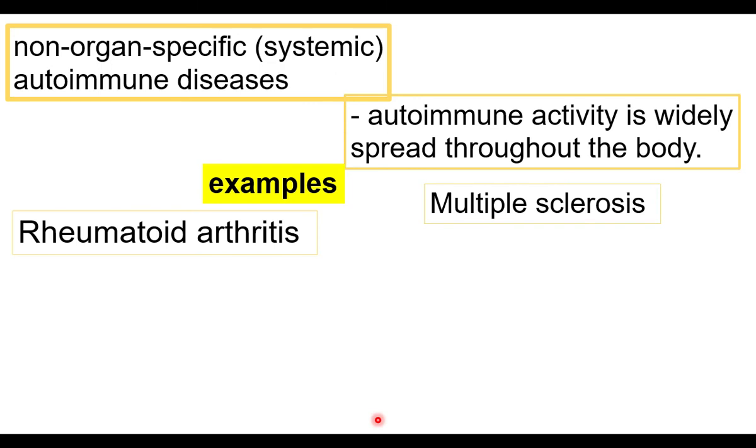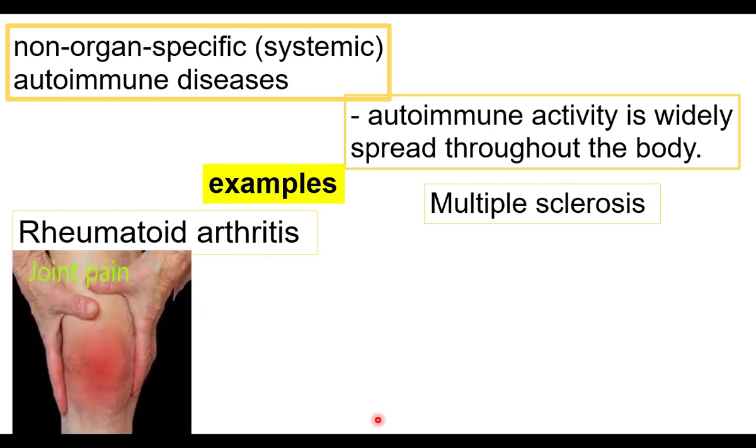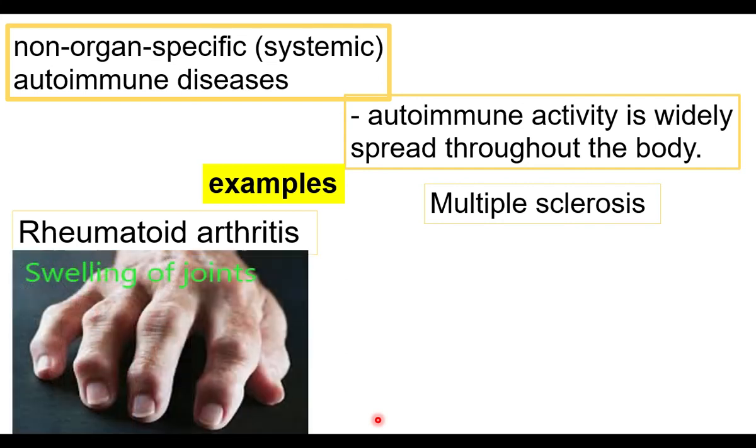Rheumatoid arthritis affects joints, causing pain in the joints. If one leg develops this disease, there is a possibility of the disease appearing on the other leg also. Another symptom is swelling of joints. The antibodies affect the tissues associated with joints.